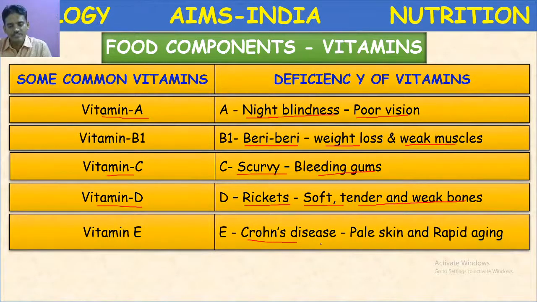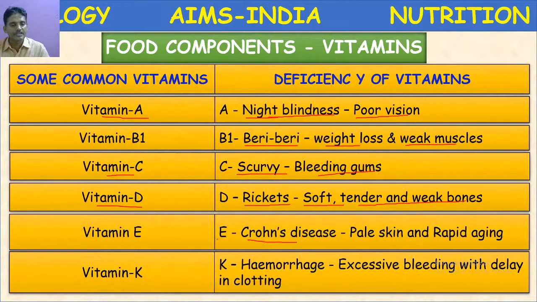The Crohn's disease is a chronic inflammatory bowel disease. It affects particularly the lining of the digestive tract, so that the food materials may not be digested properly, which leads to malnutrition.